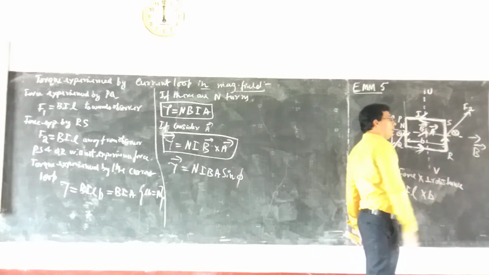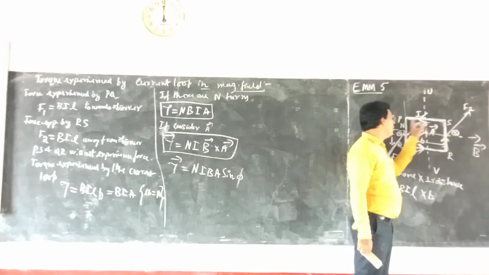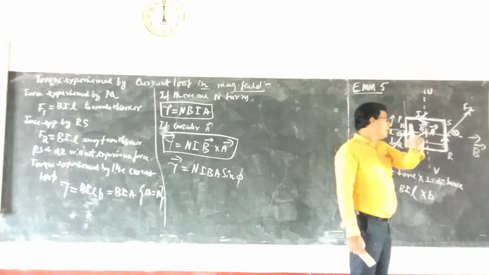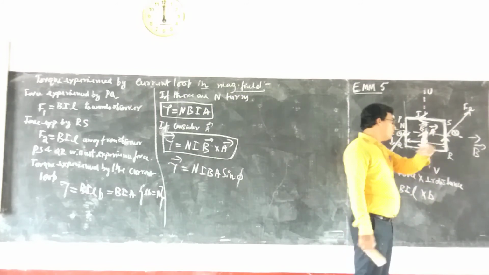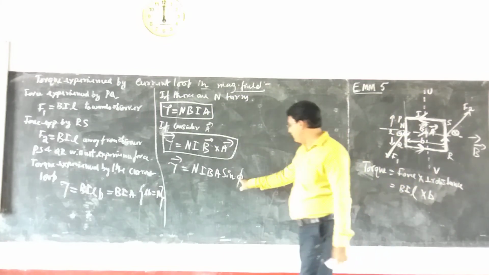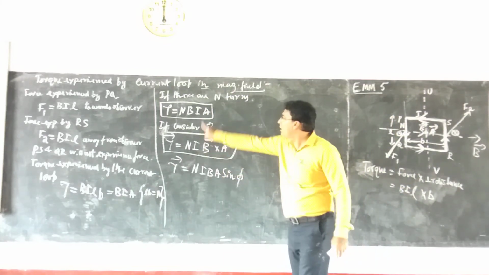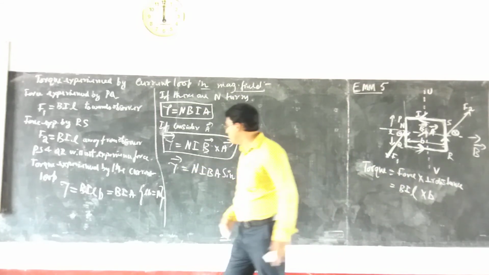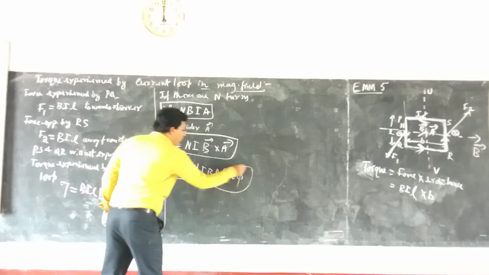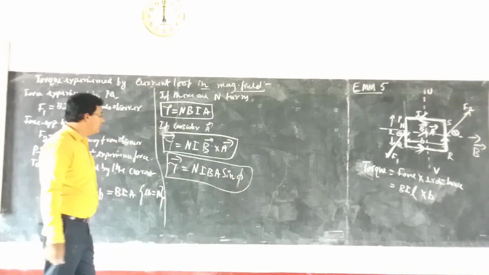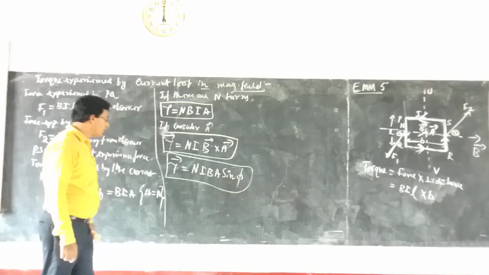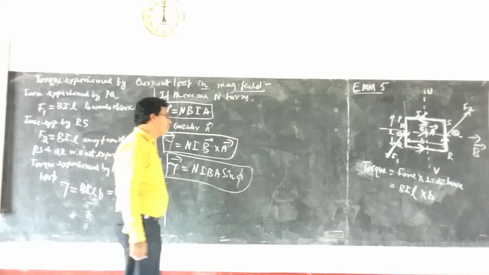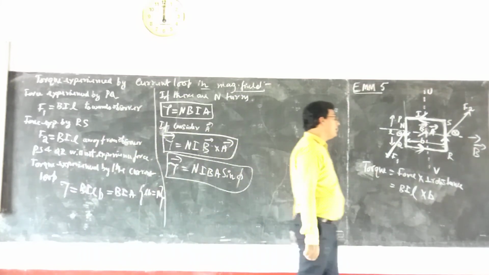When the coil or the current loop is in the plane of the magnetic field, the area vector is perpendicular, so we have phi equal to 90 degree. If phi equal to 90 degree, then sin phi is 1, so this will be NIAB. That's all. So this is the general expression for the torque experienced. This is a very important relation. We have obtained the expression for the torque experienced by a current loop kept in the magnetic field.